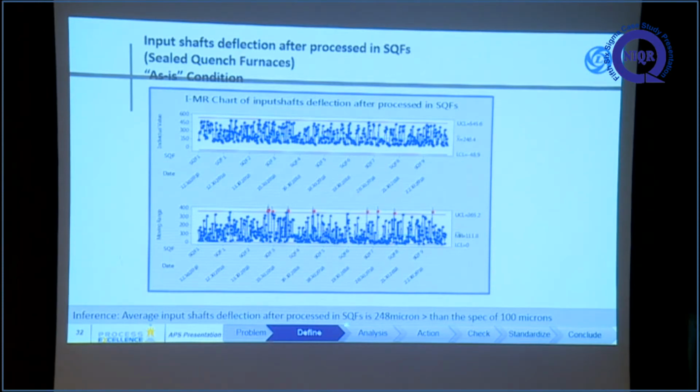The average input shaft deflection after the process is 248 microns. But for a better operation in the manual straightening machine, it should be below 100 microns. Only shafts below 100 microns can we easily straighten manually. But here the observed average is 248 microns.